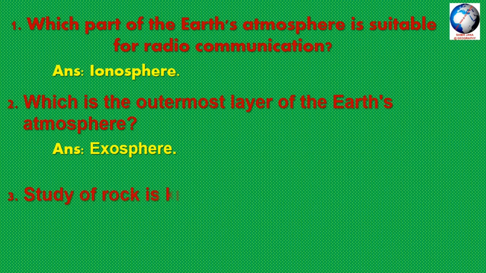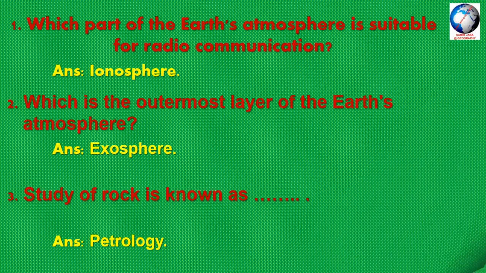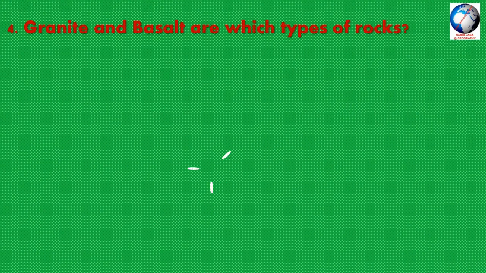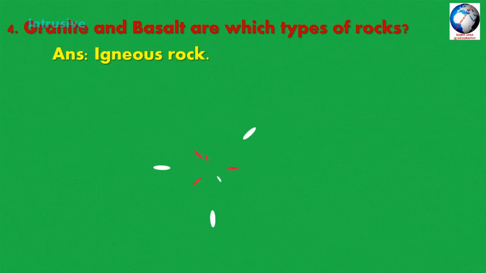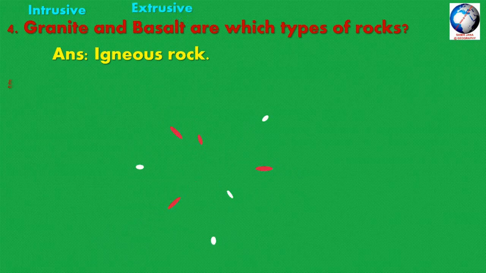Third question: study of the rock is known as dash. Answer is petrology. Petrology is the study of rock. Question number 4: granite and basalt are which types of rocks? Igneous rock. Granite is the intrusive rock and basalt is the extrusive rock.